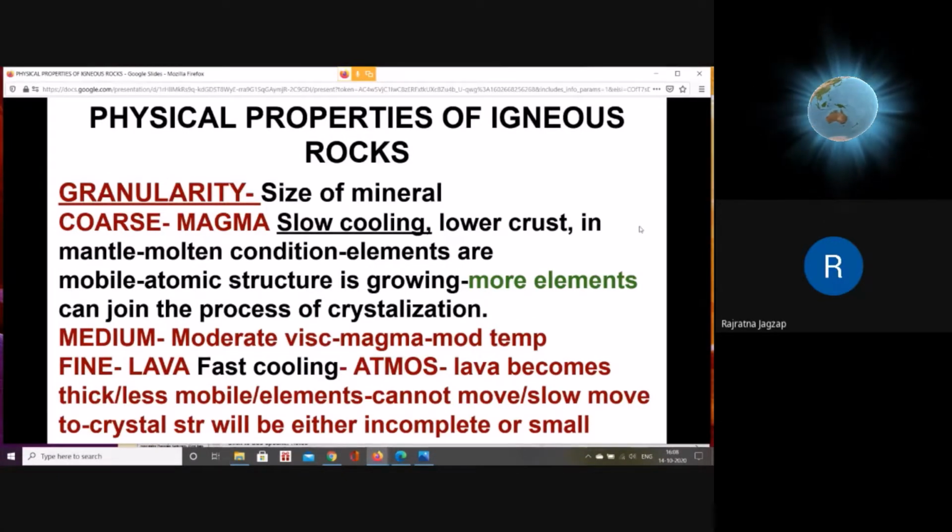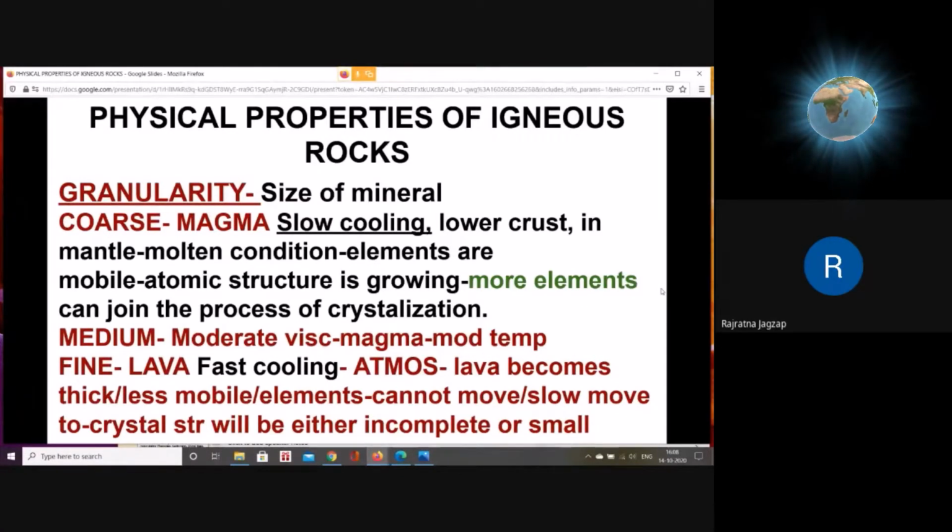and the magma is moderately cooling. That's why the size of the mineral is moderate. So this moderate cooling is possible when the magma rises up into the crust. So in the middle part of the crust or near the crust regions, this type of rocks with medium texture or medium sized grain are formed.